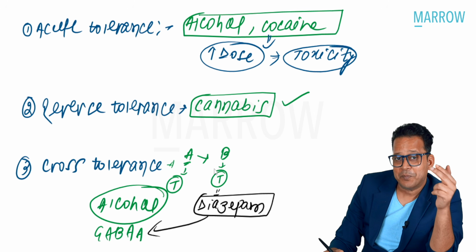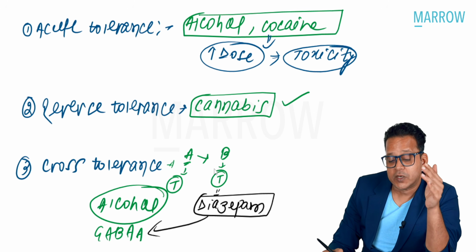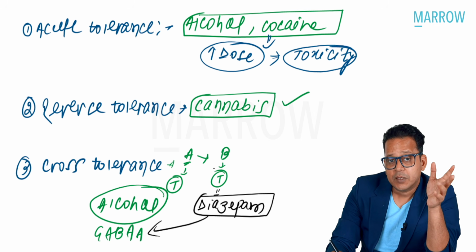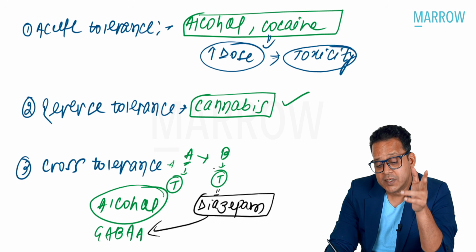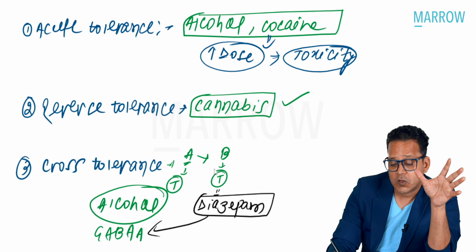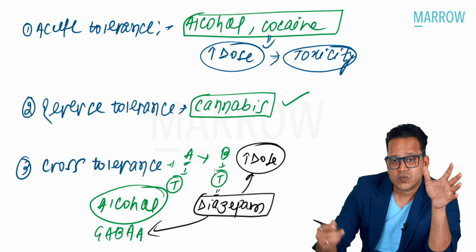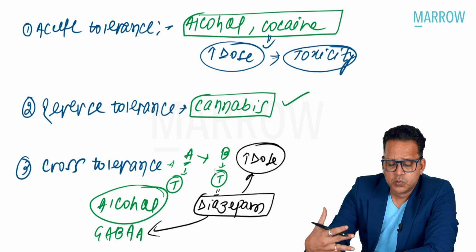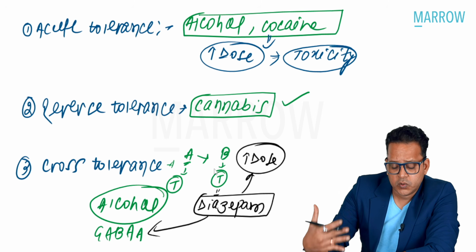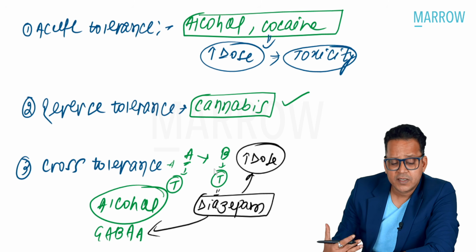Now, here, because the patient has developed tolerance to alcohol, the patient will also develop tolerance to diazepam, and that is called cross tolerance. And here, in such cases, I might need higher doses of the drug. So, guys, I've explained to you three types of tolerance: acute tolerance, reverse tolerance, cross tolerance.